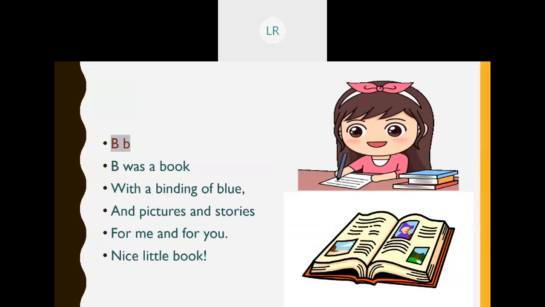And for me and for you: for whom is this book? It is for me and for you. What a nice little book. B was a book with a binding of blue and pictures and stories for me and for you. What a nice little book.